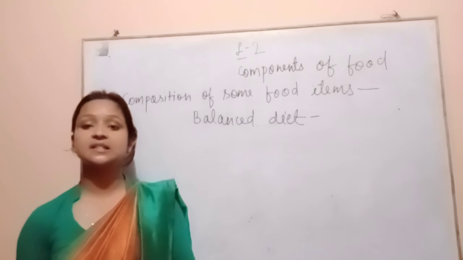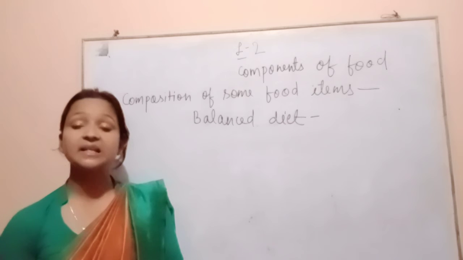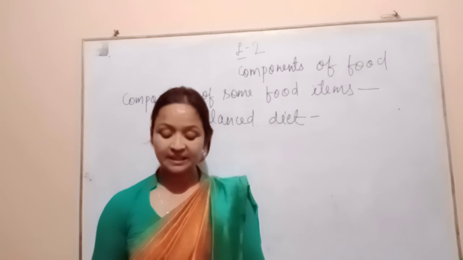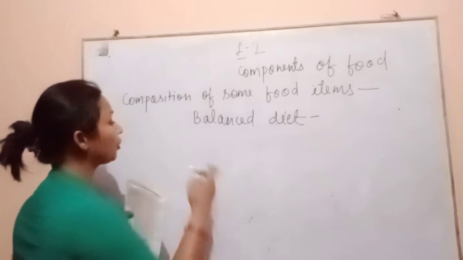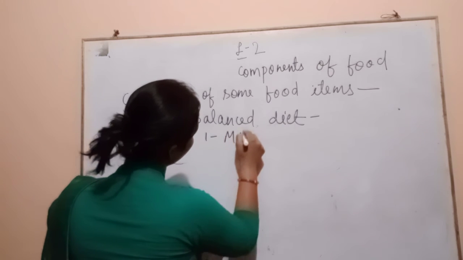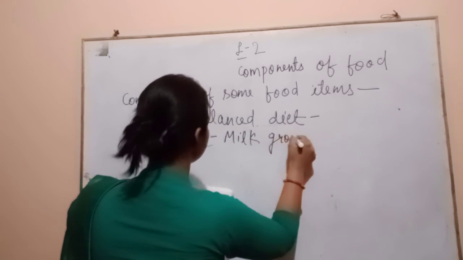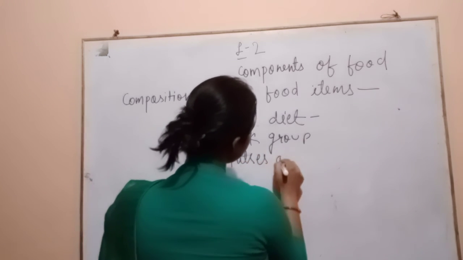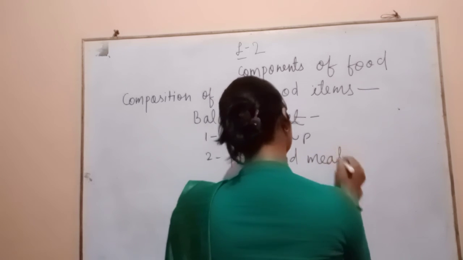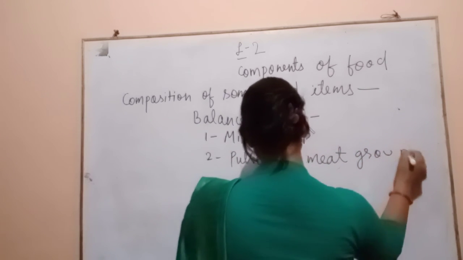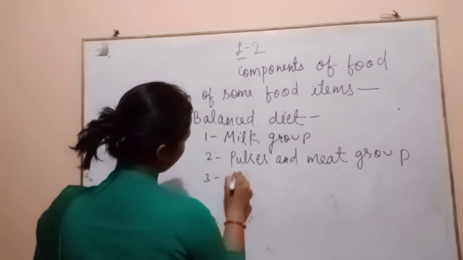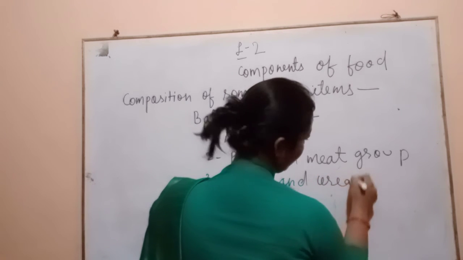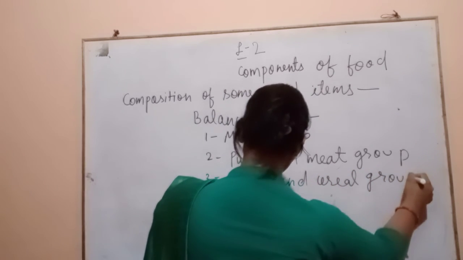Now we will discuss the basic food groups. All foods are divided into the following four categories. The first one is the milk group. The second is the pulses and meat group. The third is the bread and cereal group.